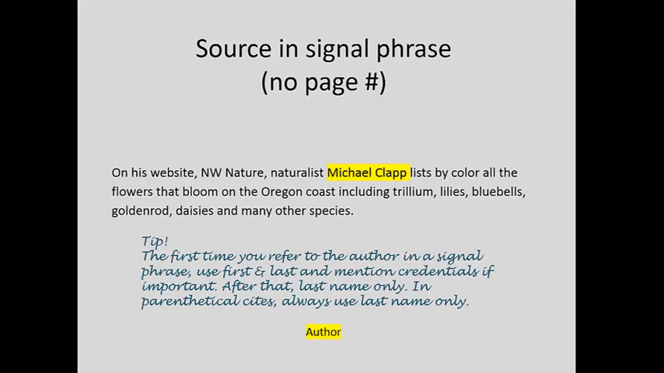And an important tip here is that the first time you refer to an author in a signal phrase, you want to use the first and last name, and you might mention that author's credentials. For example, it's important to know that Michael Clapp is a naturalist because he's sort of my expert on flowers. I'm trusting his knowledge. In the parenthetical cites, you would use the last name only, but when you first mention the author in a signal phrase, you use both first and last.